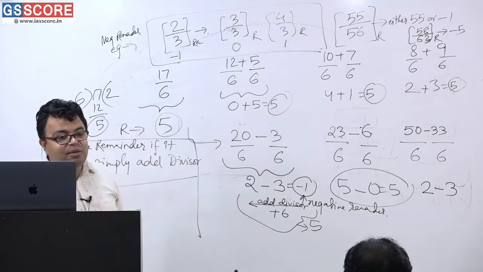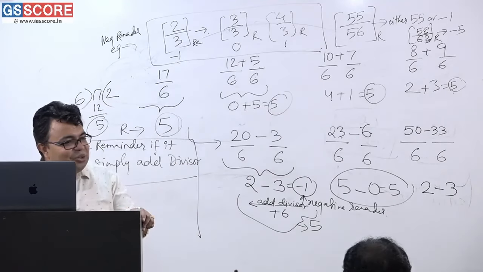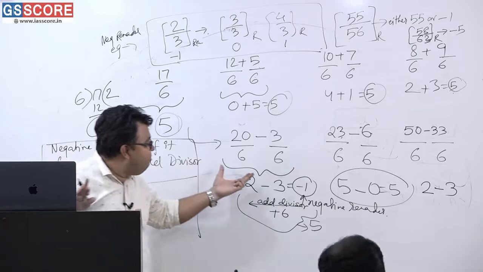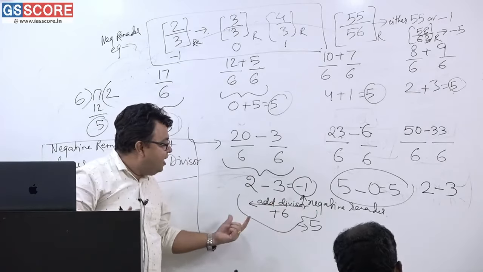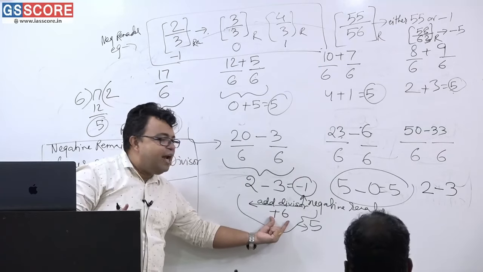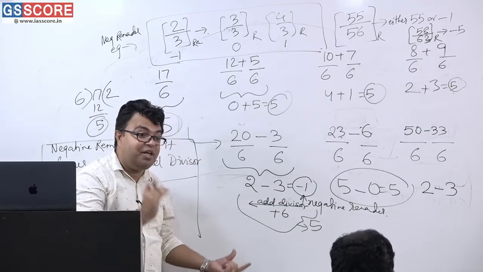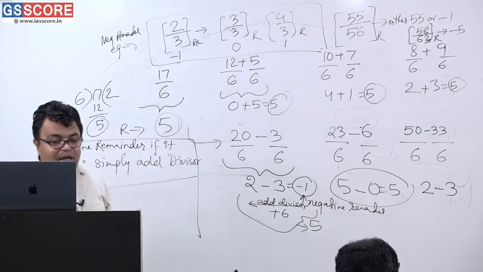So this is the concept of negative remainder. Have you understood? Negative remainder has come from here onward. This is the main principle. A negative integer, what is the thing? You have to add divisor to it. Please write it down very quickly, please write it down.